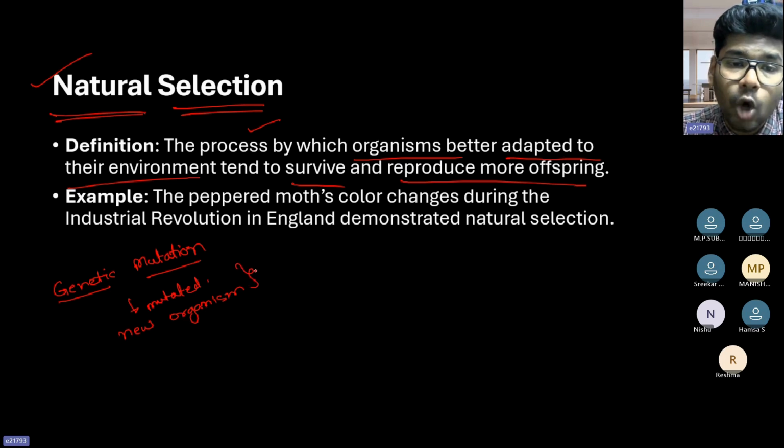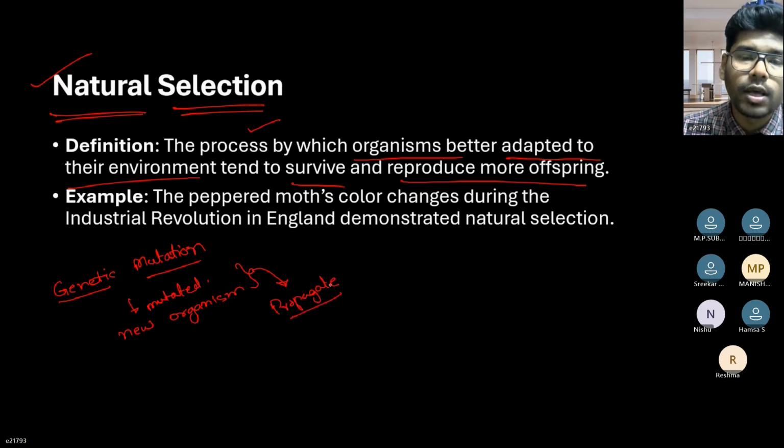Whether this mutated organism can propagate or not depends upon the nature. So that is what we call natural selection.